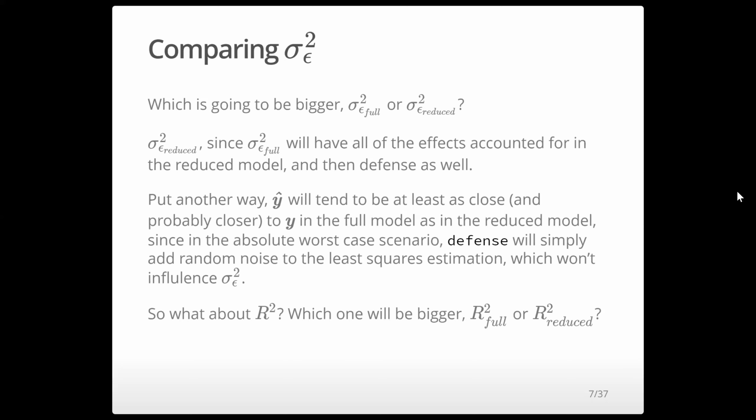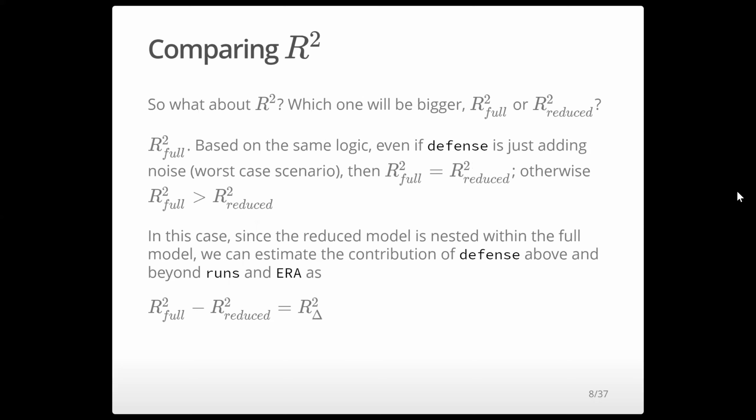So what about R squared? What's going to be bigger, R squared full or R squared reduced? For the same reason, R squared full is going to be bigger, because R squared is the reverse of the residual variance. Based on the same logic, even if defense is just adding noise, which is the worst case scenario, then R squared full equals R squared reduced. Otherwise, R squared full is going to be bigger.